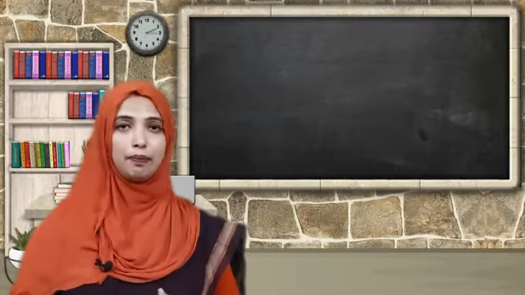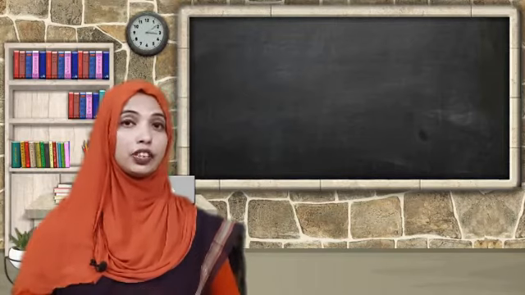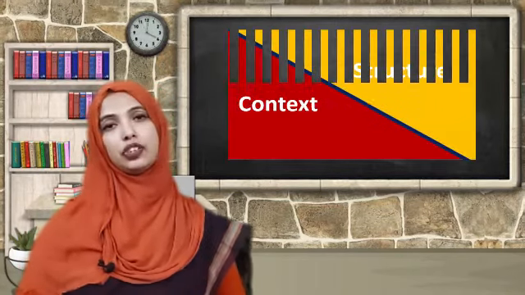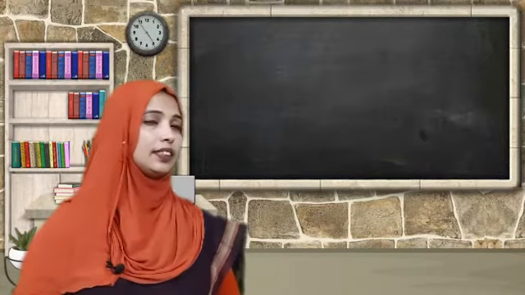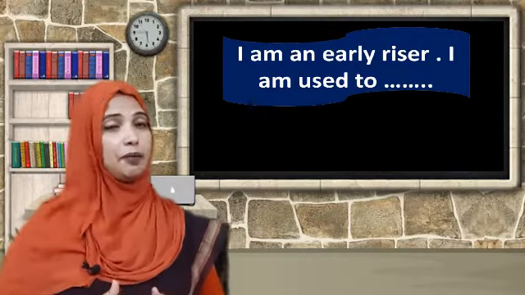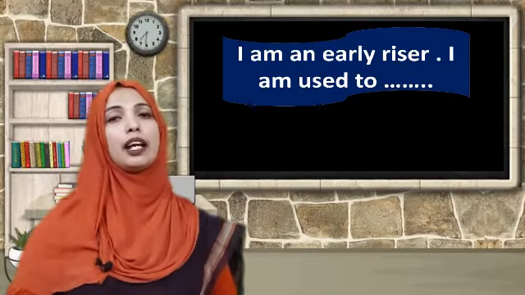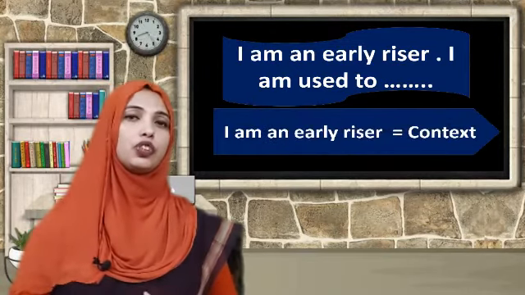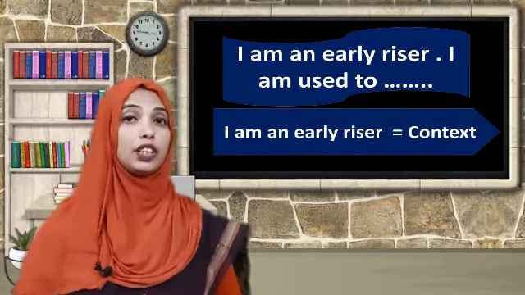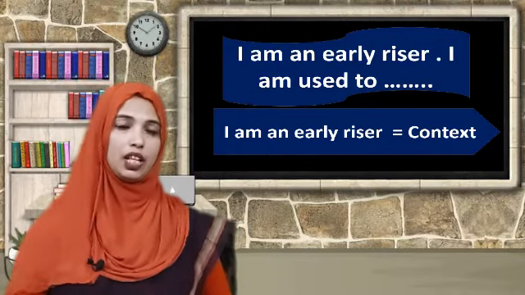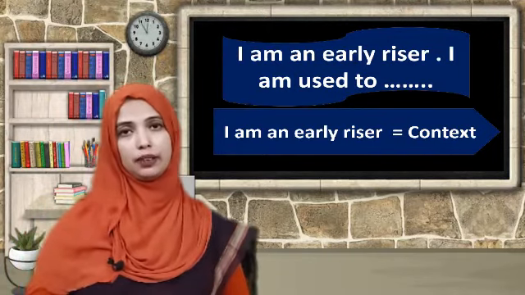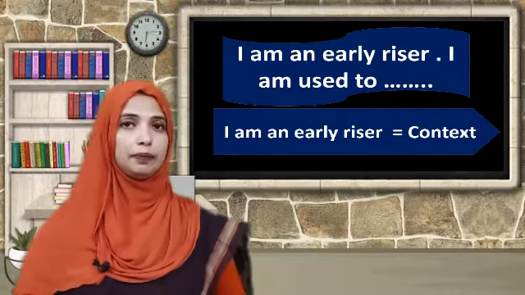Now for answering completing sentences, you must be very concerned about context and structure. Look at the sentences here. I am an early riser. I am used to dash. Here, I am an early riser. This is called context. This is a clue which is given in the question for understanding the situation. So you cannot avoid it.